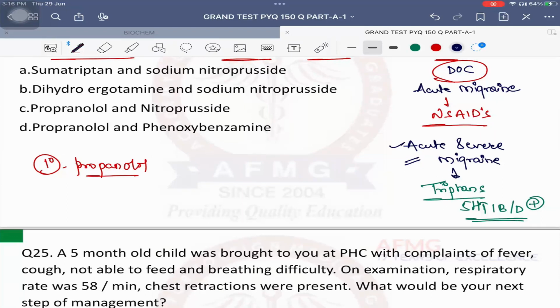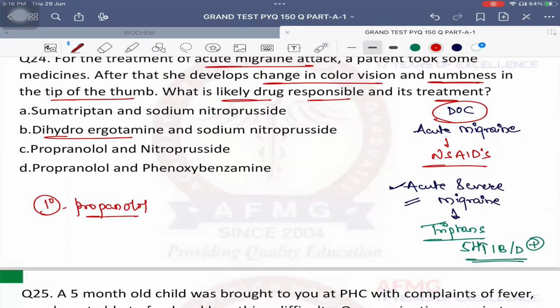Now, in cases of acute severe migraine, apart from triptans, the patient can also take one another drug which has the same mechanism, and that is called ergotamine. But the problem is, these ergotamines are known to cause severe vasoconstriction, very severe vasoconstriction, and as they cause severe vasoconstriction in the fingers, what will happen?